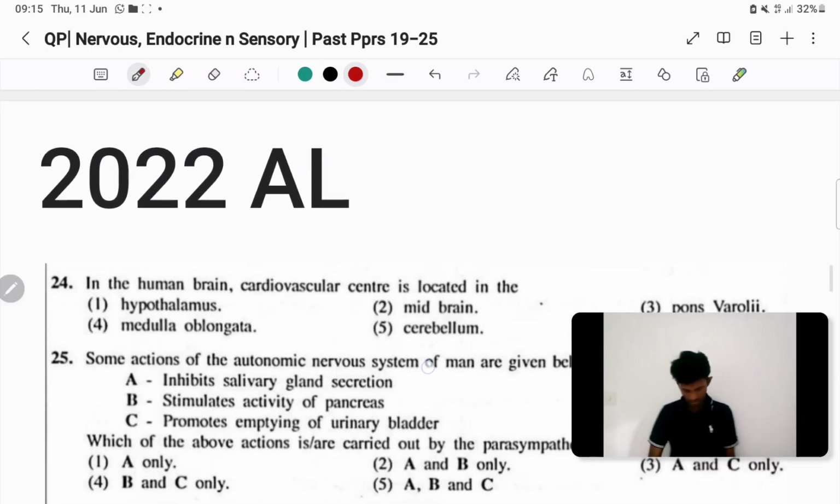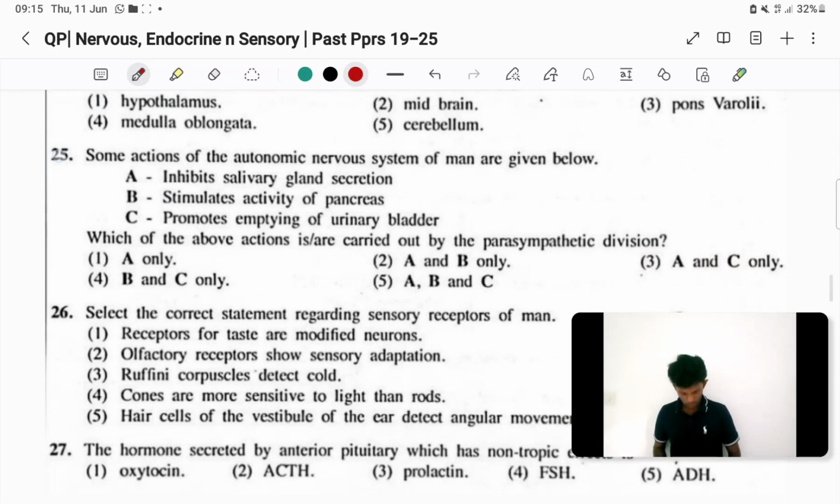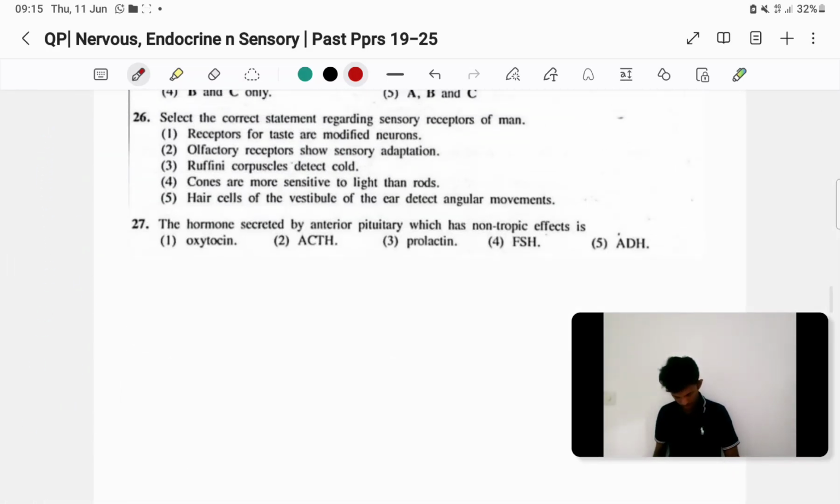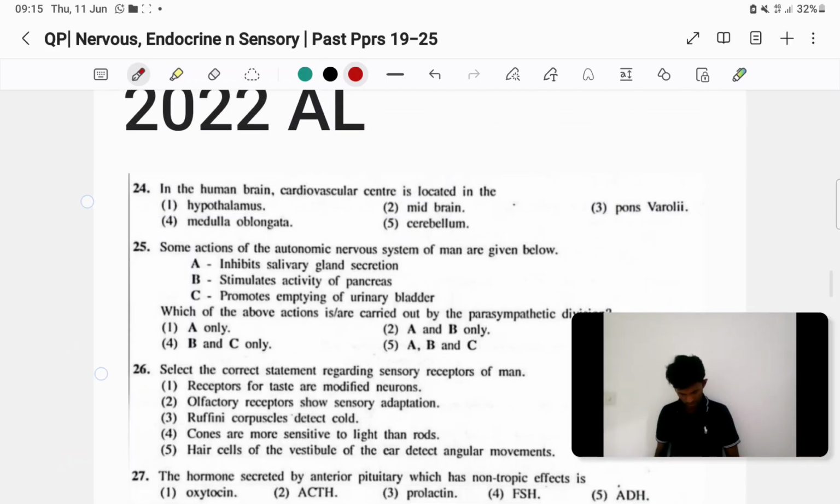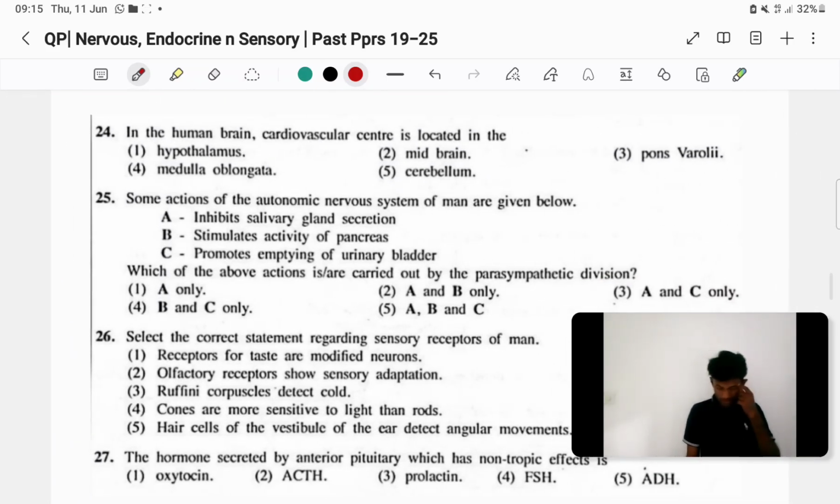Then we'll move to 2022 A level. Here there also you have 4 questions, but the time is now going. But anyway, 22 එකත් බලමු ඉක්මනට. In the human brain, cardiovascular center is located in the medulla oblongata.